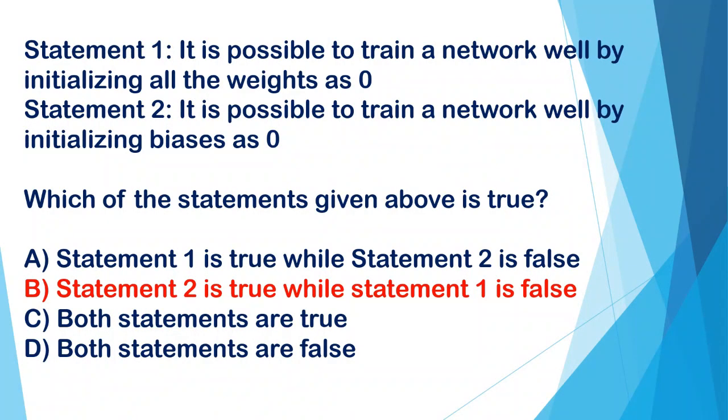Statement 1. It is possible to train a network well by initializing all the weights as 0. Statement 2. It is possible to train a network well by initializing biases as 0. Which of the following statements given above is true? A. Statement 1 is true while statement 2 is false. B. Statement 2 is true while statement 1 is false. C. Both statements are true. And D. Both statements are false. And the correct statement is statement number 2 is correct while statement number 1 is false.